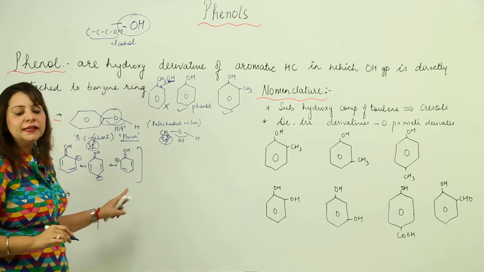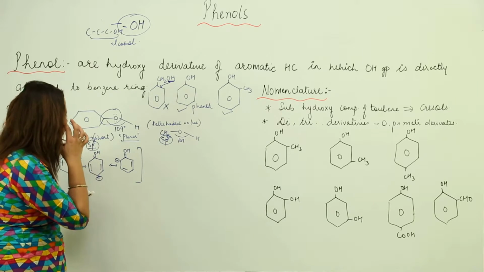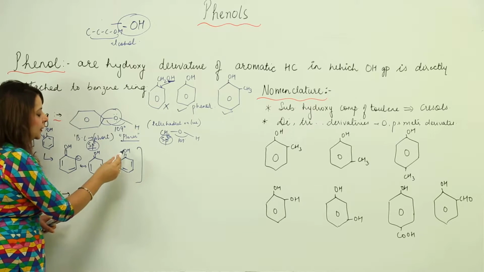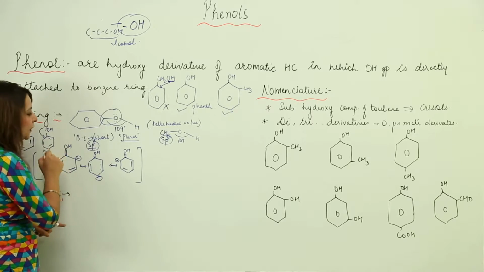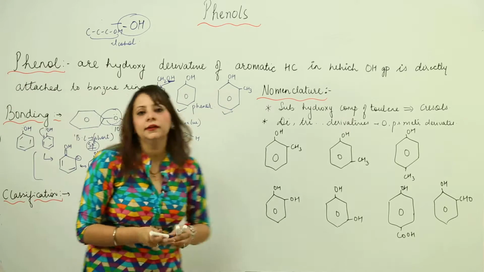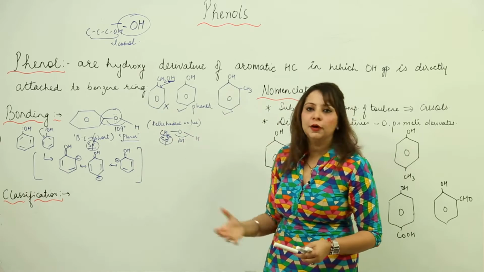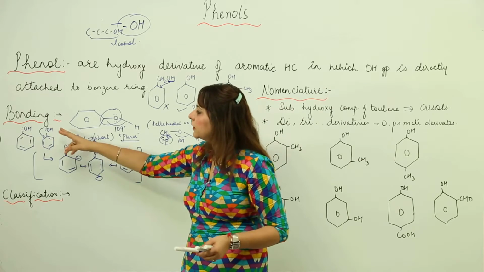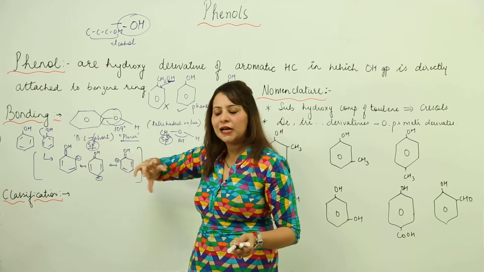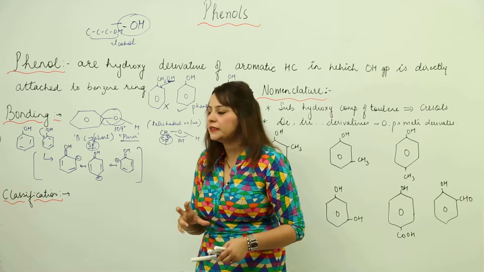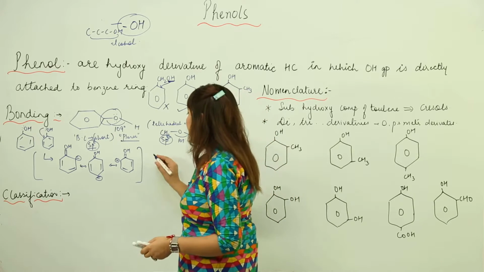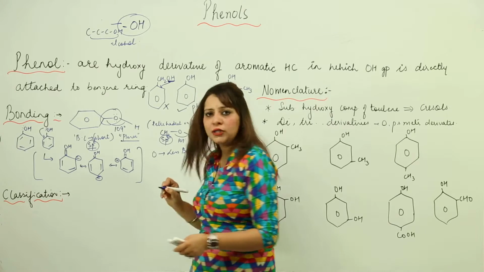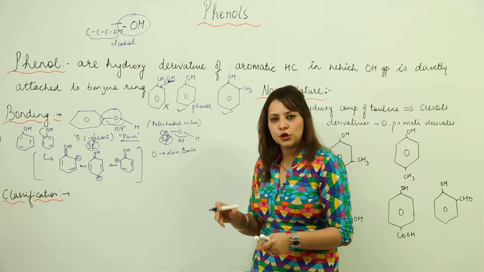So it explains the stability of this ion, and that there is a partial double bond character between the C and O, due to conjugation of these electrons with the benzene ring. This is what you see when we talk about the bonding. And one more thing: the electrons of the oxygen are in conjugation with the benzene ring. As a result, the oxygen will be less basic, because it will have fewer electrons, since it is donating its electrons to the benzene ring.